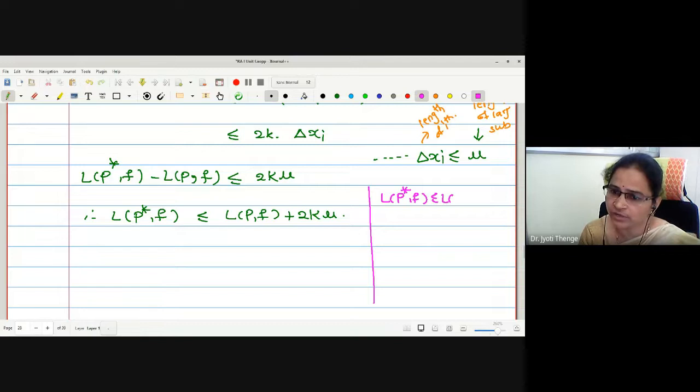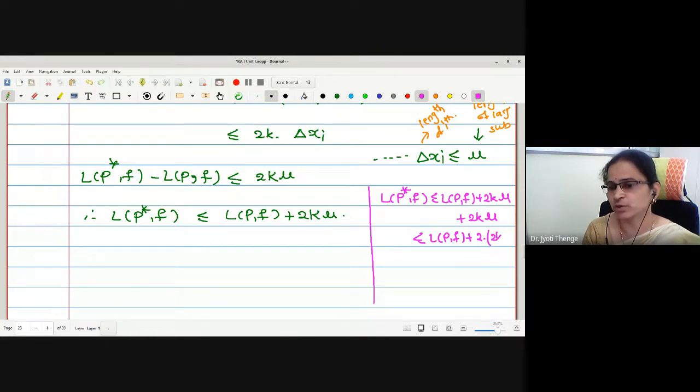The inequality will be L P F plus 2k mu added with one more 2k mu, right? Therefore, can I write this as L P F plus 2 times 2k mu? Is it okay? Yes, ma'am. If we add 3 points, this will be 3 times 2k mu. Therefore, similarly, if I add p points, then this will be p times 2k mu, right?